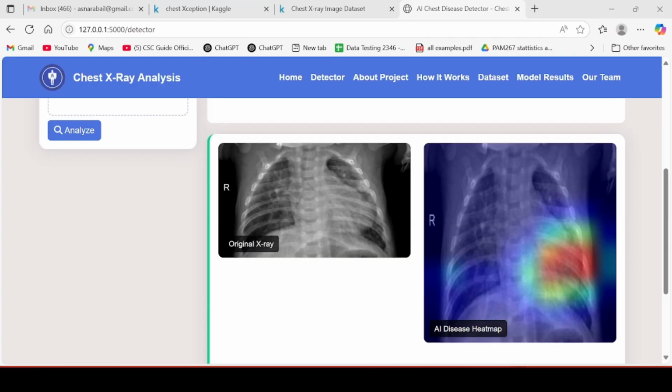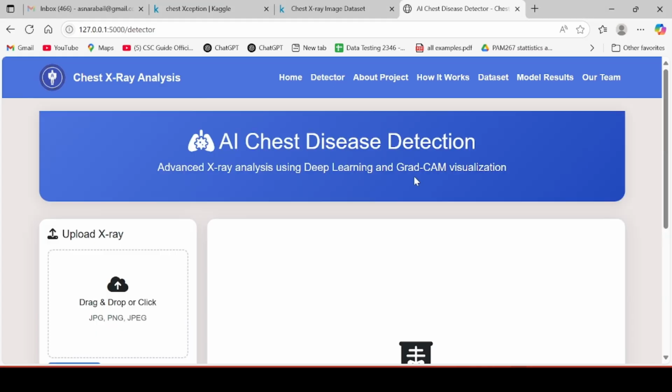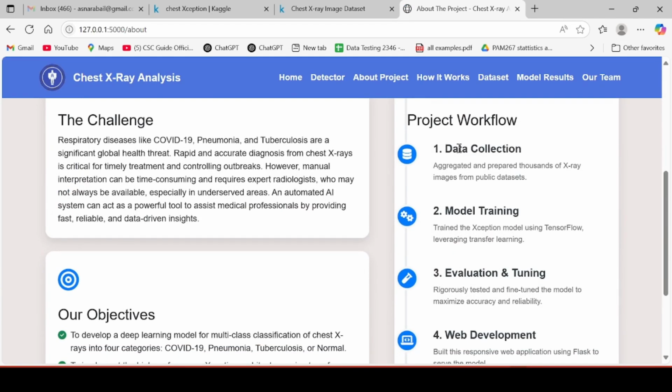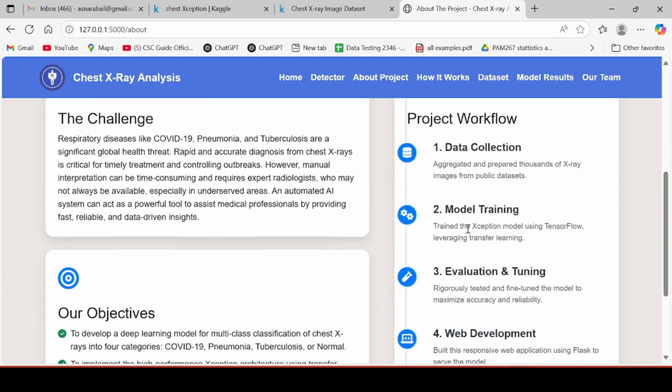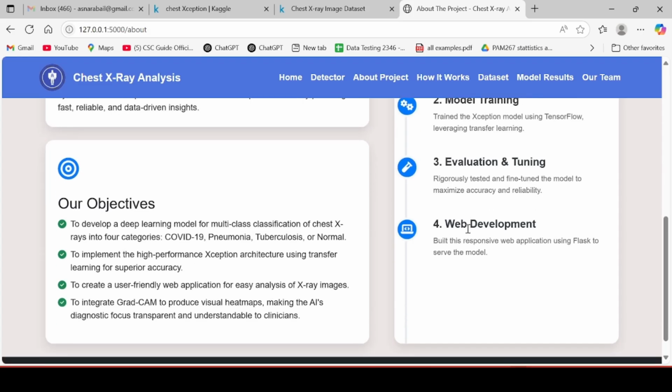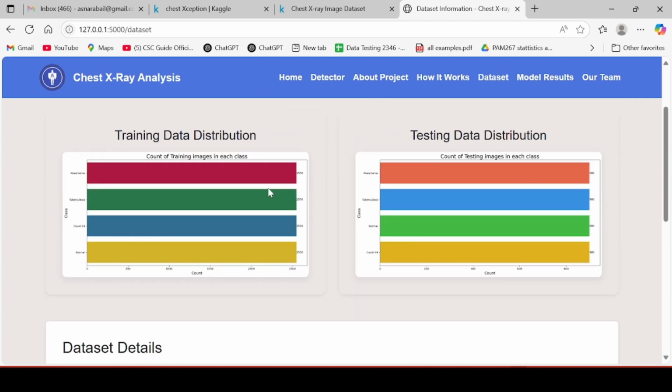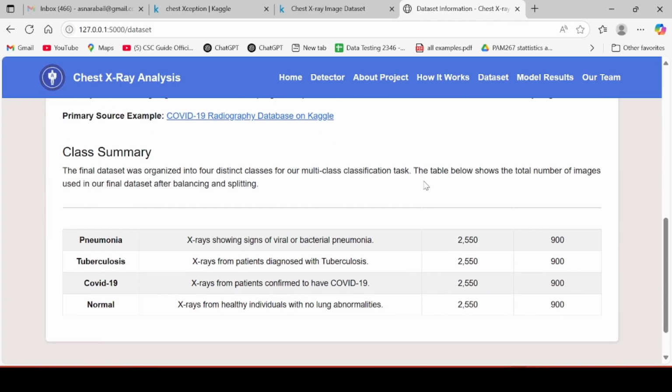So come toward more functions. This is the detector page, and the about project page, in which there are project workflow, data collection, model training, evaluation and tuning, web development, and data sets, in which the training data distribution and the testing data distribution are shown, and these are the classes.